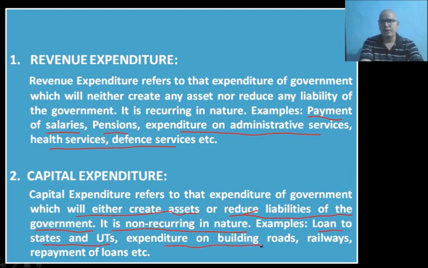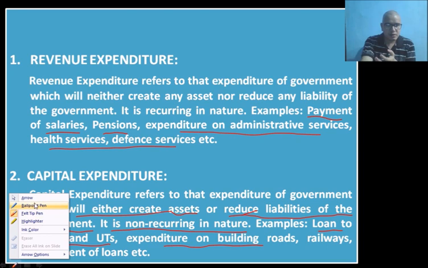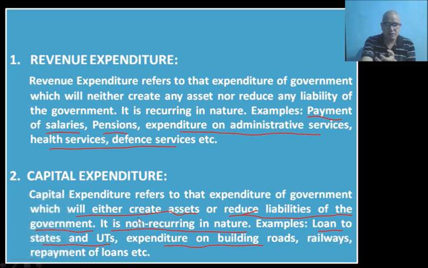Like when a road is being built, or when there is expansion of railways, or when a bridge is being constructed, though the government is spending the money, an asset is being created. Keep that in mind. It is either creation of asset or reduction in liabilities.